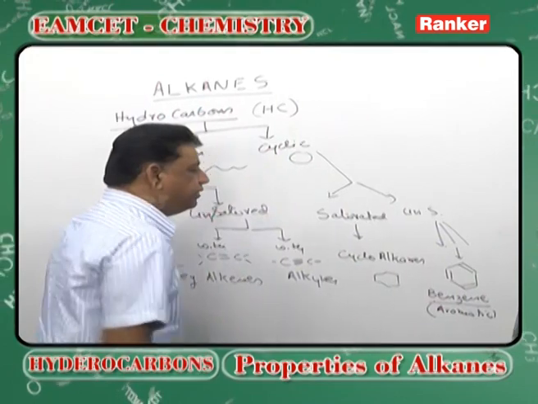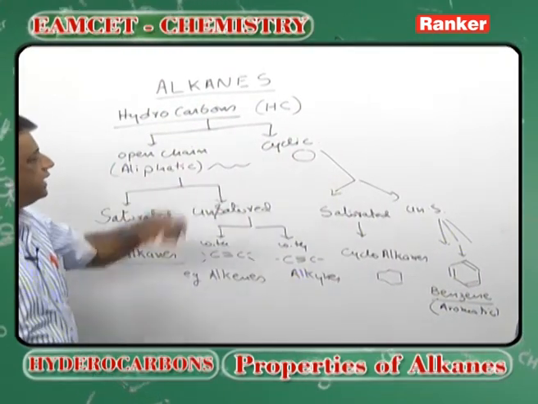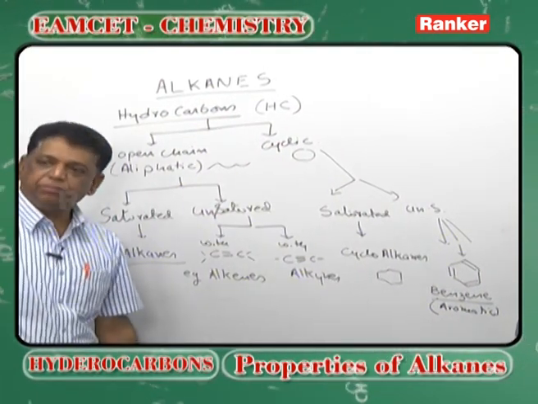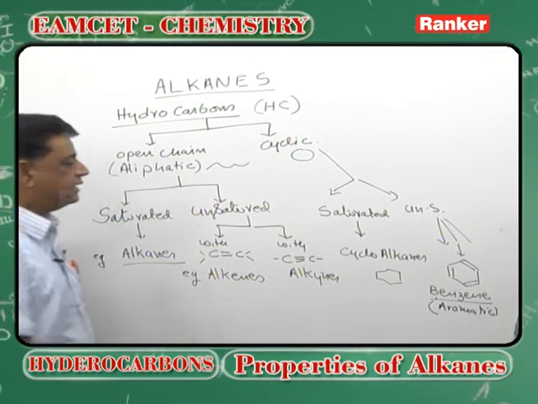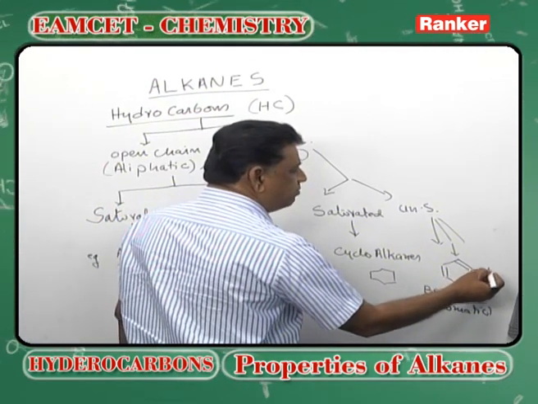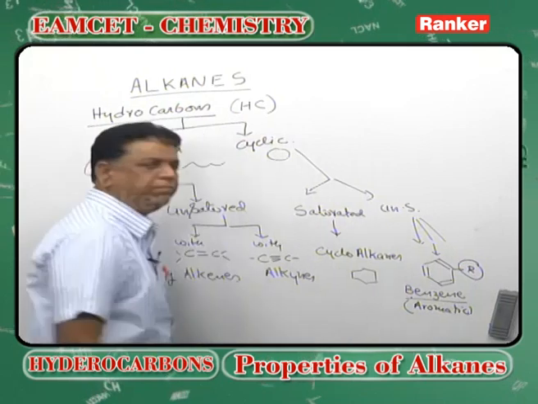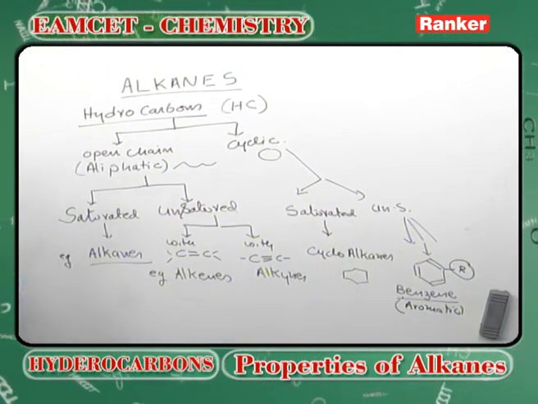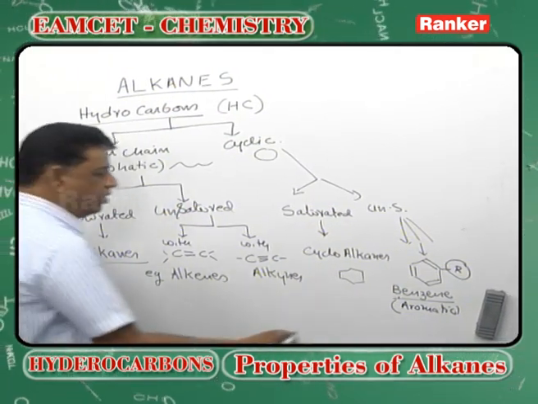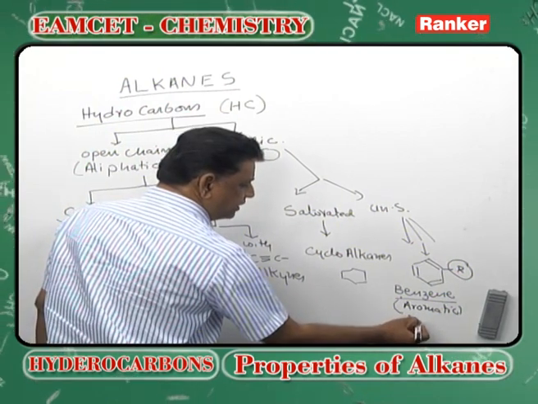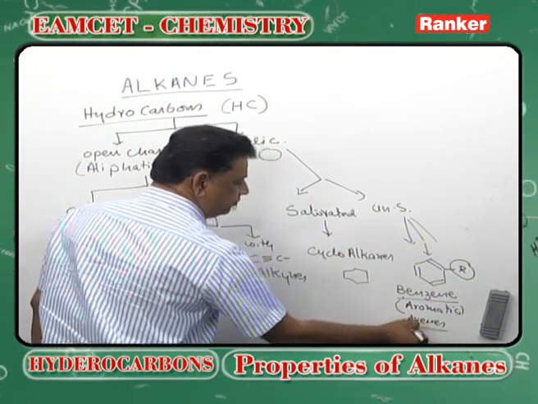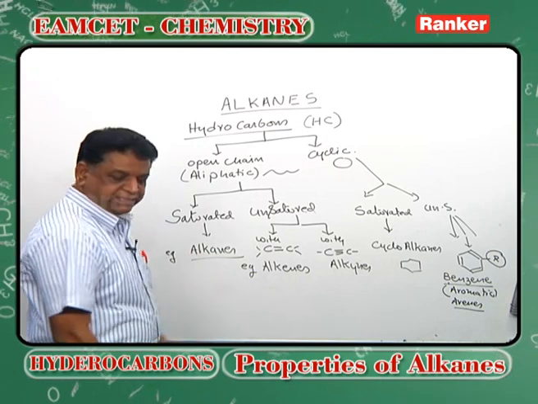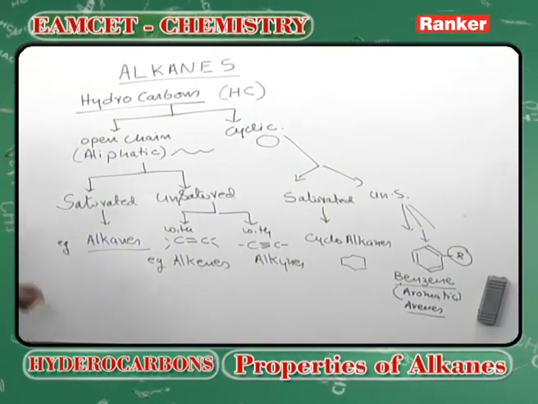Aromatic systems containing unsaturated cyclic hydrocarbons have one example, benzene. However, benzene containing alkyl groups like methyl or ethyl attached to it are also called arenes. Right now, let us take the first topic, alkanes.